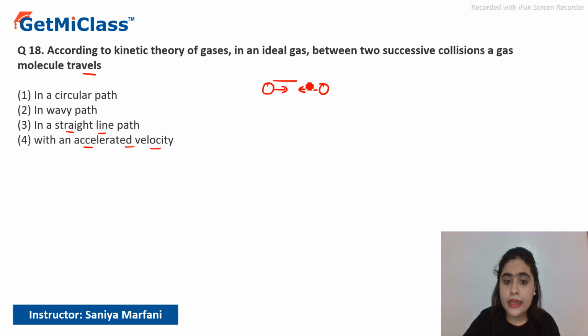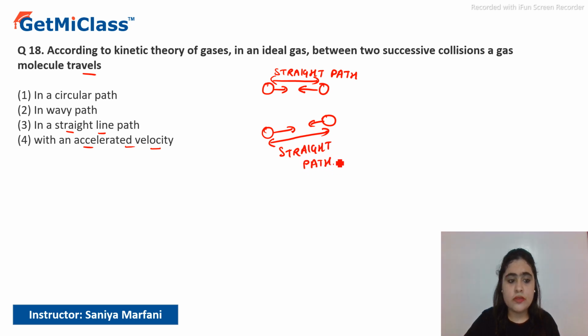But they will collide in a straight path. Whenever there is a collision between two molecules, the collision is in a straight path. Suppose this molecule is colliding with this molecule, the collision is in a straight path. That's why here we will write that option 3 is the correct option of this question.